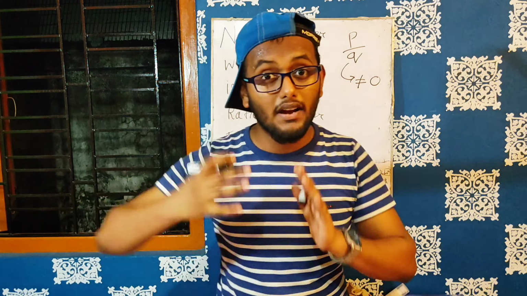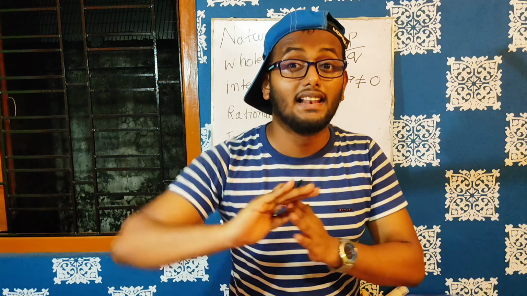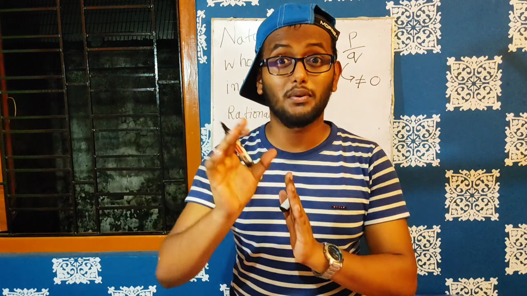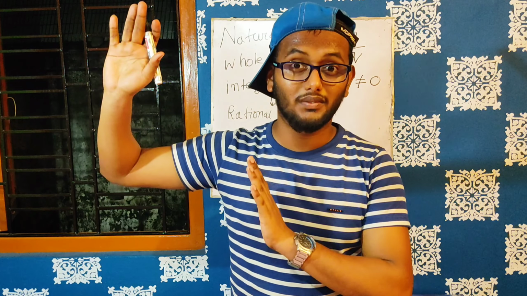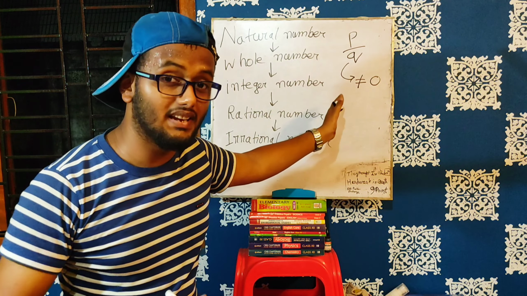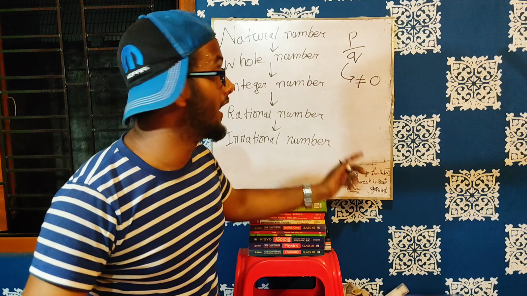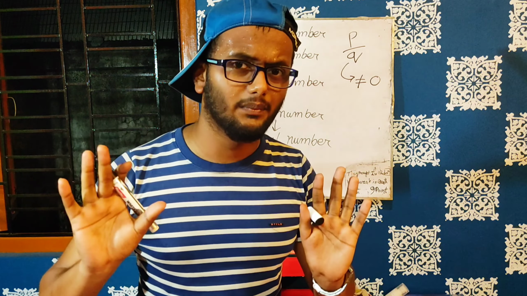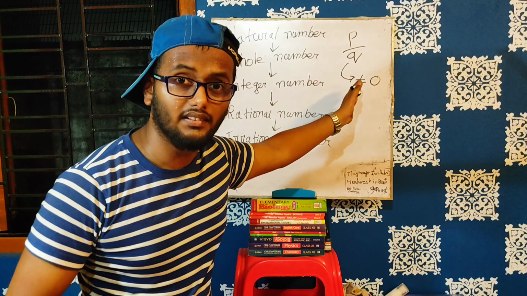Okay, anything divided by 0 is undefined. Later on in class 11, when you use the limit concept, you are going to get many things. But don't go there now. Come here. So if Q is 0, then it is not a rational number. Okay, and P and Q are integers, either positive integers or negative integers. So these are rational numbers.